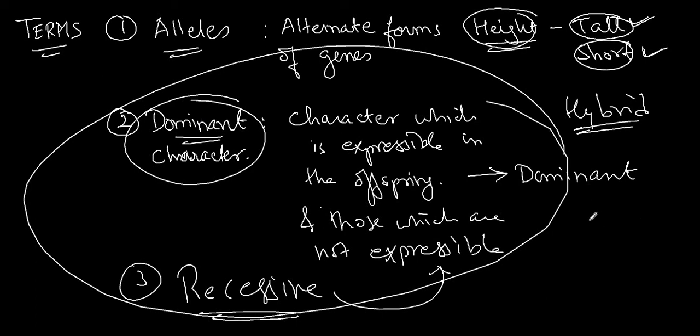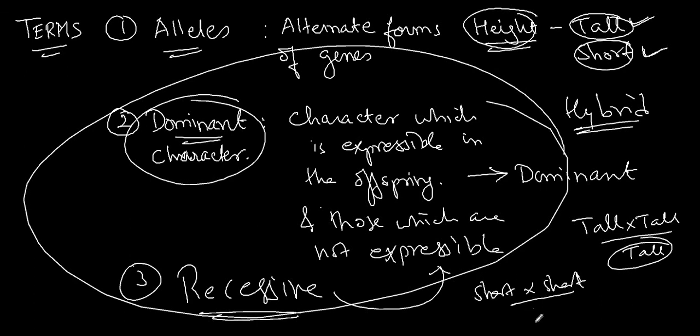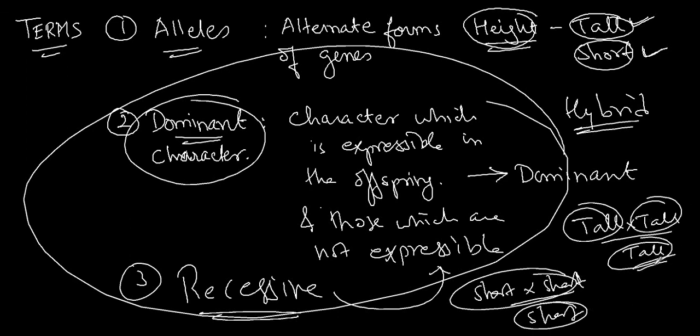As for example, as I said here, if the tall crosses with tall, offsprings are going to be tall definitely. And if a short crosses with short, offsprings are going to remain short. There is no doubt about it, right? Because it is a short plant, short crosses with short plant, the offsprings are going to remain short. Tall plant crosses with tall plant, offsprings are going to remain tall. This is according to the Mendel. So dominant characters and recessive characters, that what we are discussing here is nothing but related to Mendel's laws, or you can say Mendel's thing.